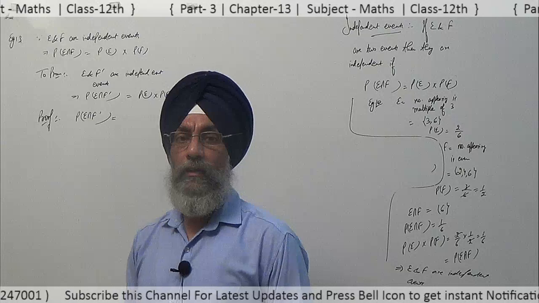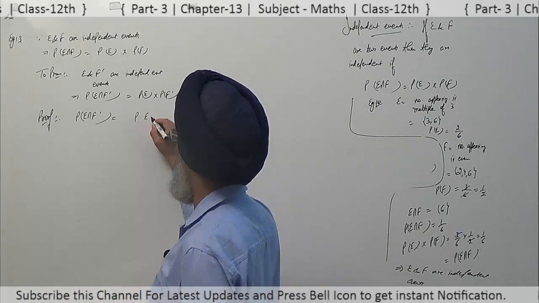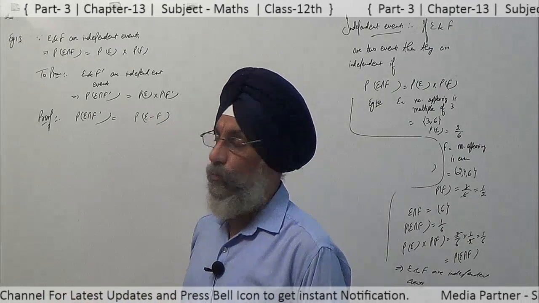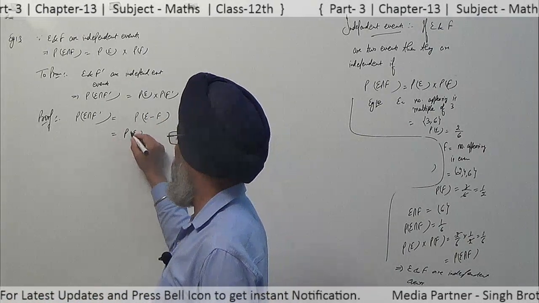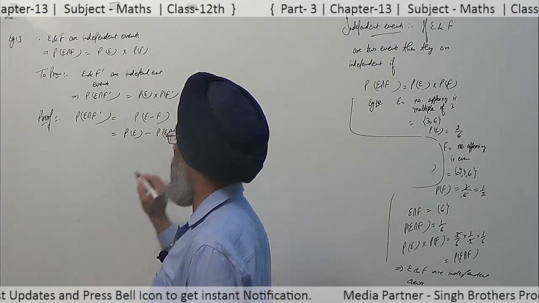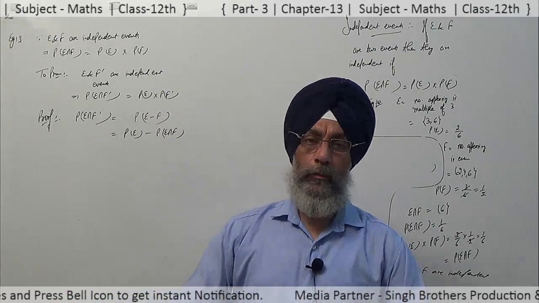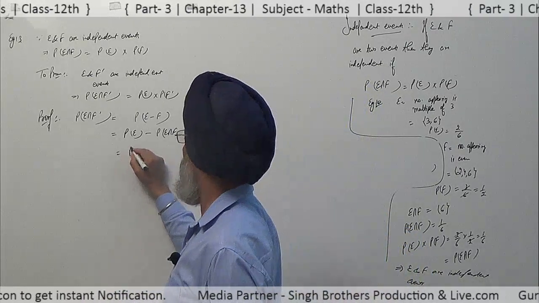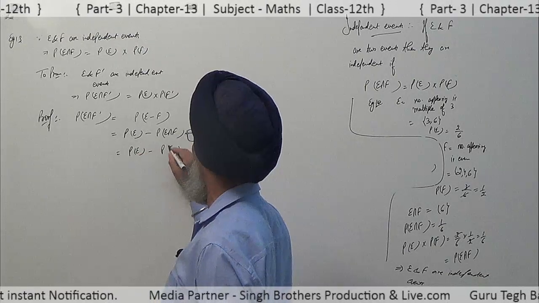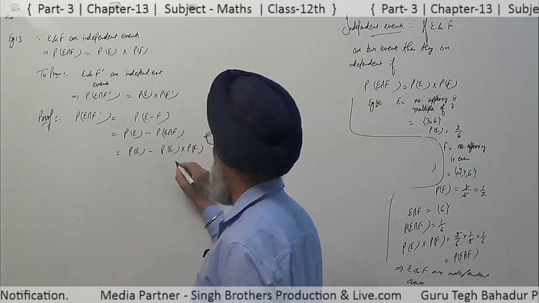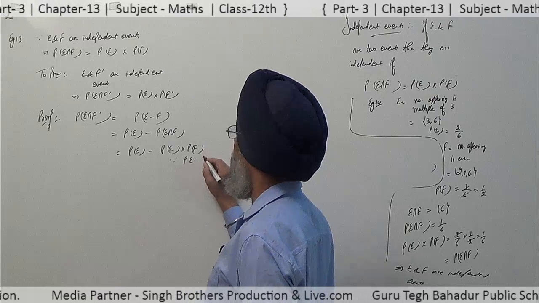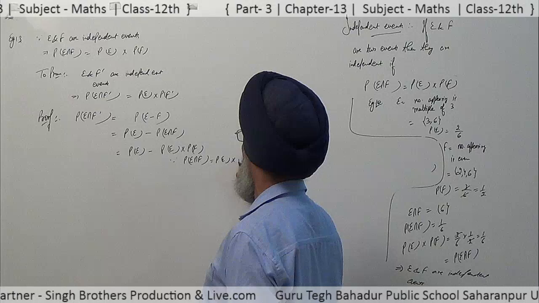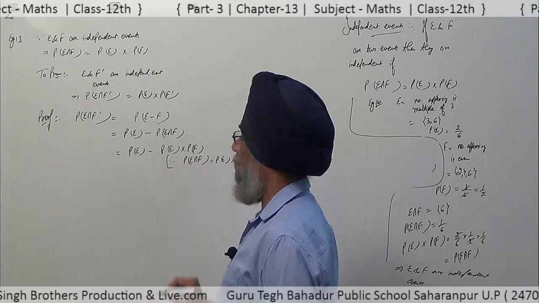Now E intersection F complement can be written as E minus F, the difference of the two sets, given by probability of E minus probability of E intersection F. Out of E we have to take out the common portion of E and F, that is E intersection F. So probability of E minus probability of E into probability of F, since it is given to us that probability of E intersection F is probability of E into probability of F, because they are independent events.